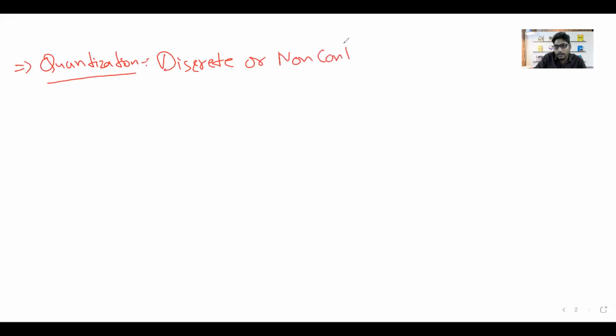I have to share my whiteboard, and then we can see the meaning of quantization. So let's consider the term quantization, and we can say in other terms discrete, and we can also say non-continuous.